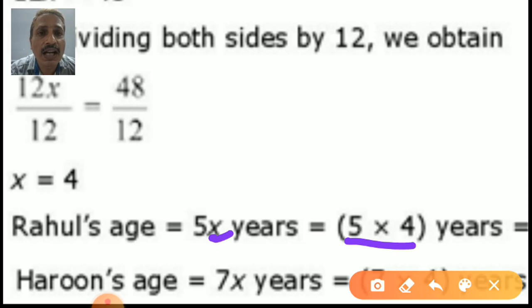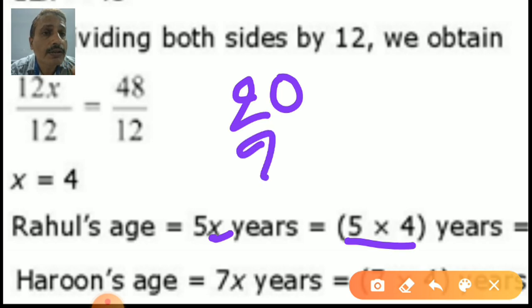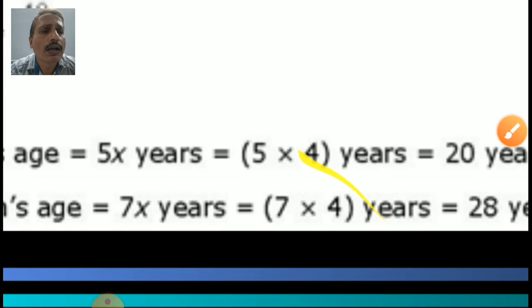So 5 fours are 20. Regarding Harun's age 7x, 7 fours are 28. Sure? Yes, 28 years.